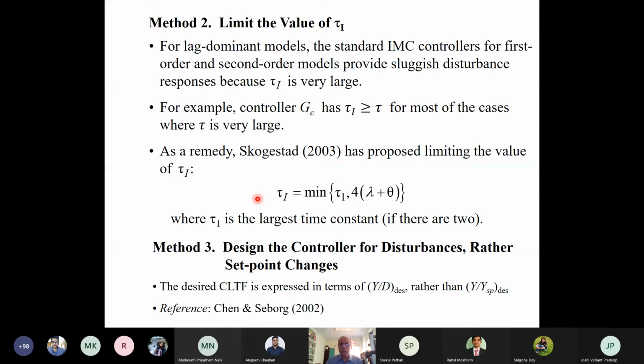And this third method is used for the direct synthesis approach, not for the IMC PID.